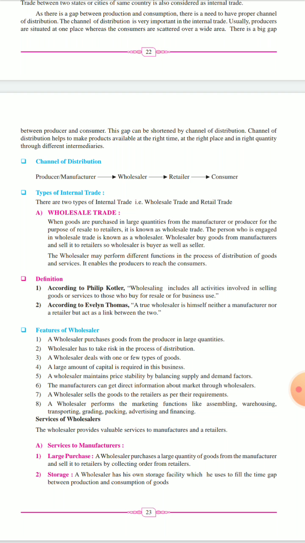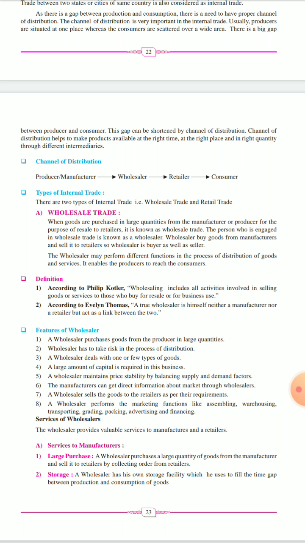Then next, a wholesaler maintains price stability by balancing supply and demand factors. Okay, he will balance it by what? By managing demand and supply factors. He will balance the price stability of the product. Then the manufacturer can get information about the market through the wholesaler. Suppose the wholesaler बहुत quantity में buy करता है, then the manufacturer can think that there is a great demand for the product. Okay, so this market information they can get from the wholesaler.